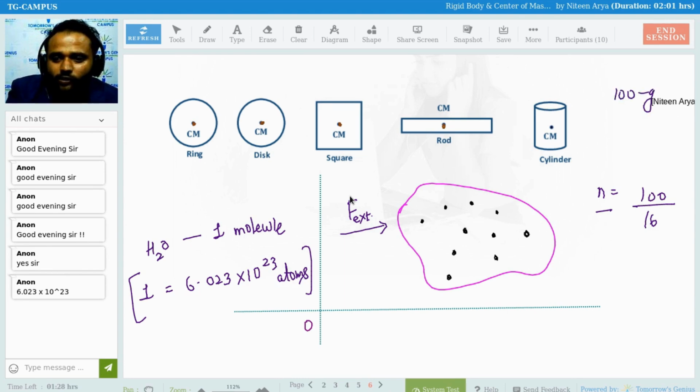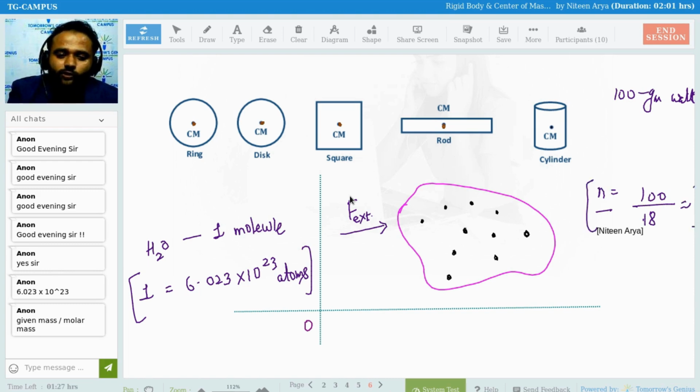If I have only 100 gram of water, we have n number of moles, which is 100 upon 18. H has molecular mass 1 and O has 16, so that is 18. That much is the number of moles I need to multiply for only 100 grams. So now you can think of the calculation.